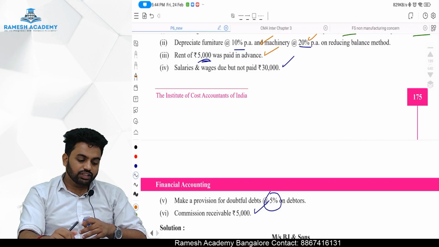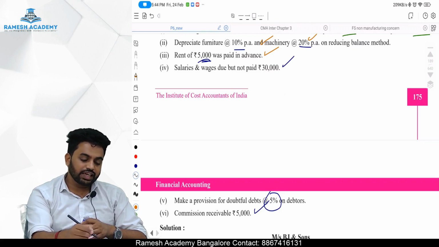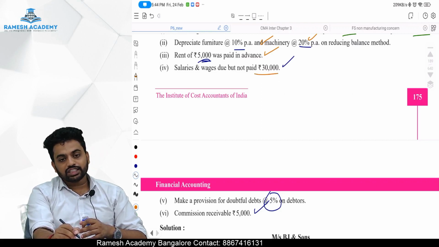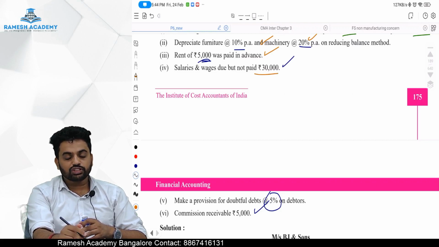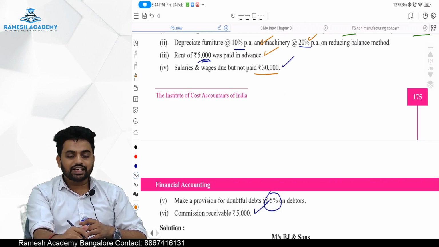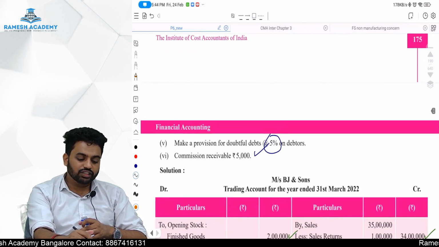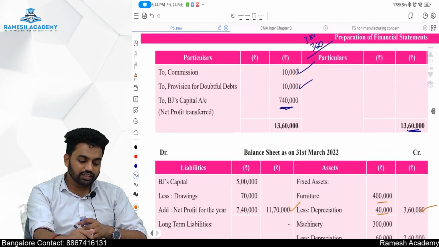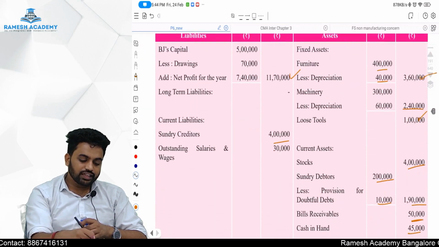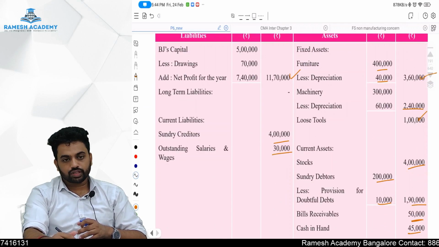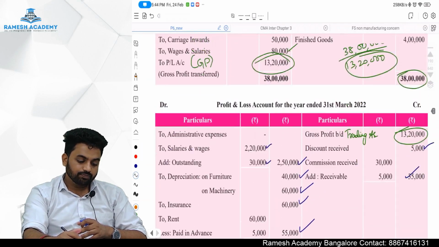Salaries and wages are due but not paid, 30,000 rupees, which is a liability. Once it has already been adjusted in the P&L, now once more it should be adjusted in the balance sheet. As it is a liability, we should show it in current liabilities: outstanding salary and wages of 30,000 rupees. Okay, sir, done. Next,